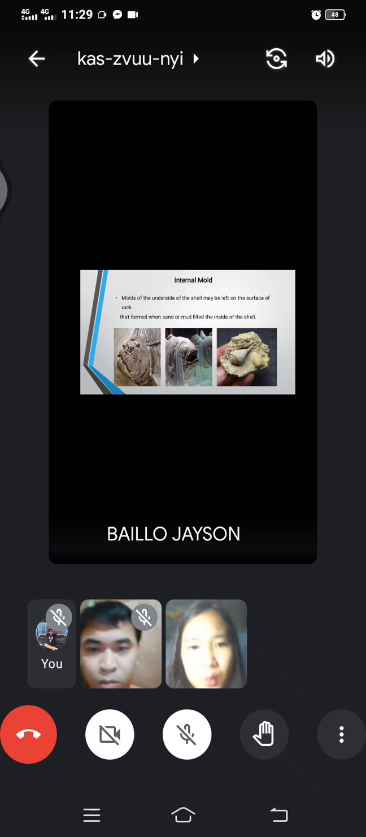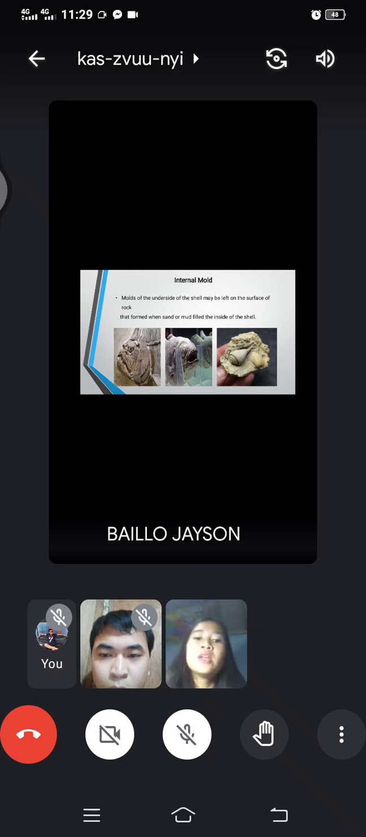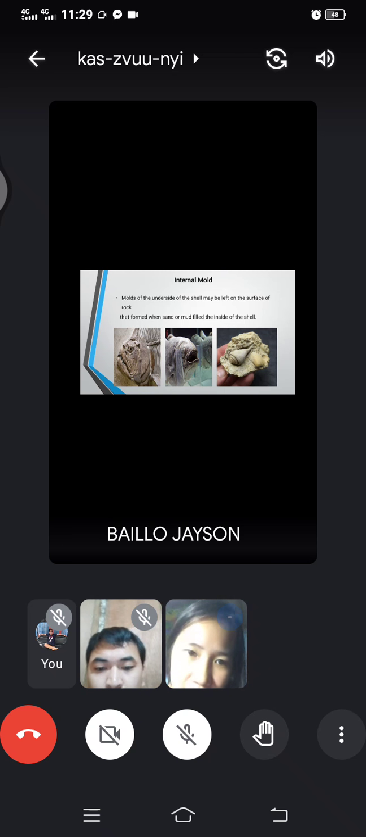Next is the internal mold. Molds of the inside or underside of the shell may be left on the surface of rock that form when sand or mud filled the rock or inside of the shell. So, naka-imprint na siya inside of the shell. It means the object of the shell. Katong sulod ni jud ba nga makita nimo nga that is the object. Unlike sa external kay outside na siya, and internal is of course sa sulod na siya. Na these are the examples of the internal mold as we can see, and understandable po siya. Next slide please.